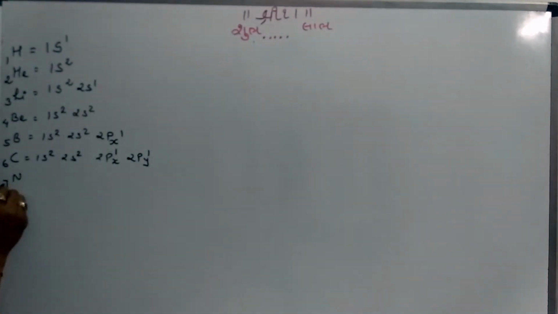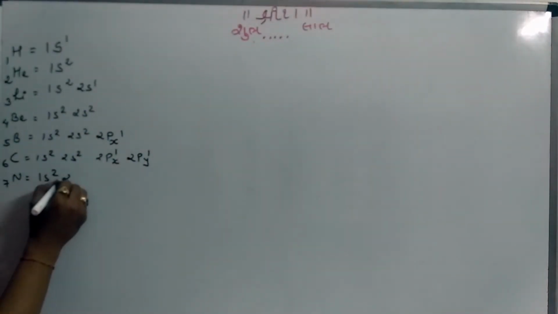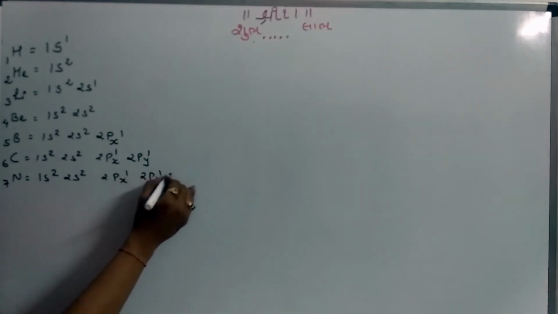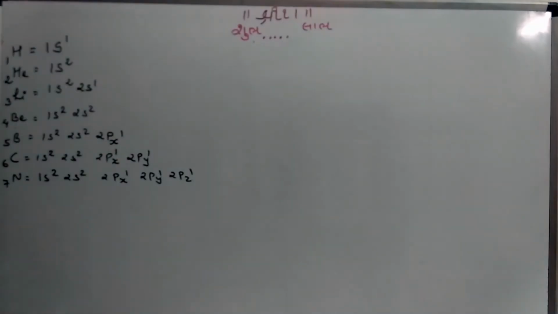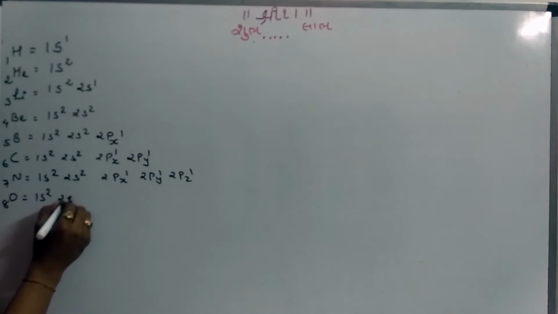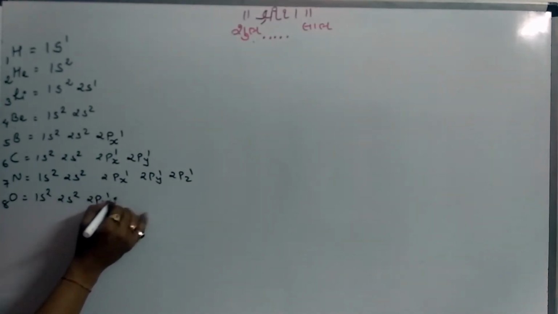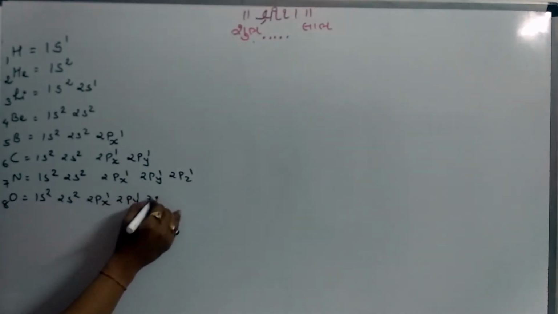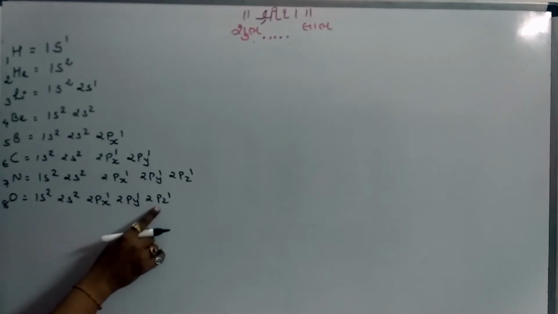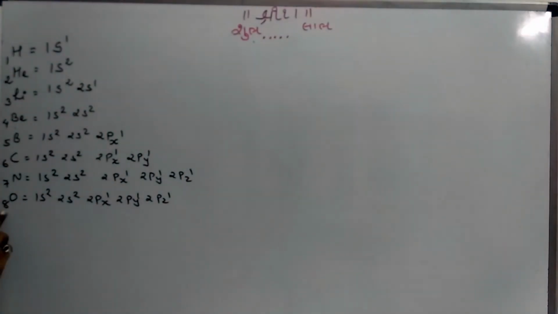After carbon, that is 7, atomic number is nitrogen, 1s2, 2s2. According to Hund's law, 1 electron in each suborbital, they are half filled. Okay, the next element is oxygen, 8, 1s2, 2s2, 2px1, 2py1, 2pz1. Okay, how many electron? Just calculate. 2, 2, 4, 5, 6 and 7. Total 7 electron, but oxygen has 8 electrons.